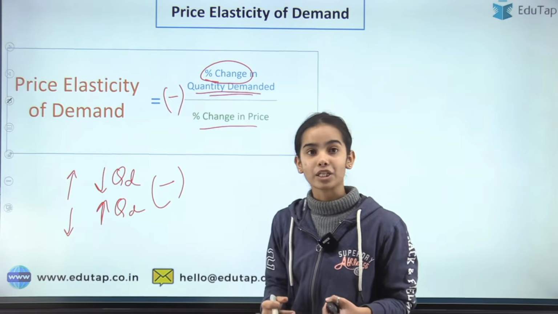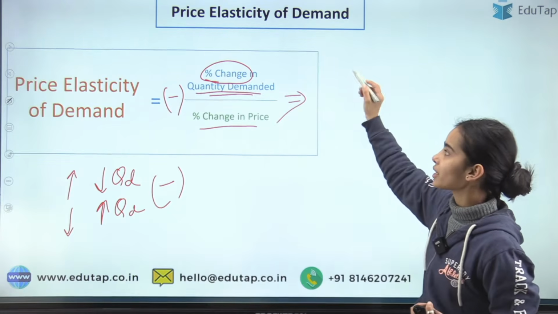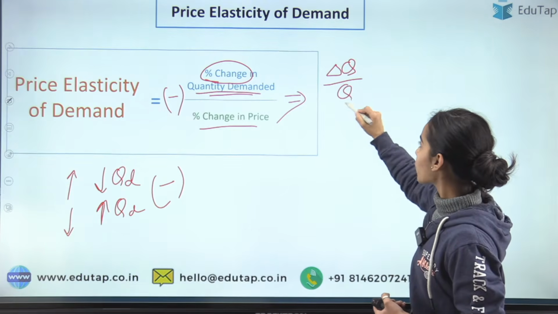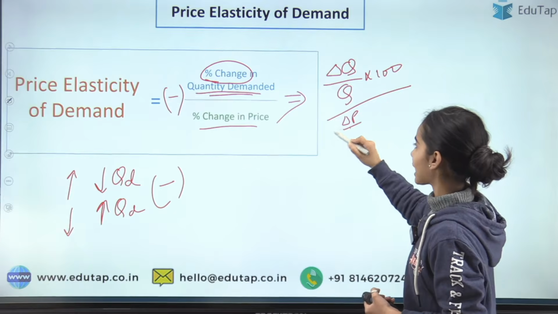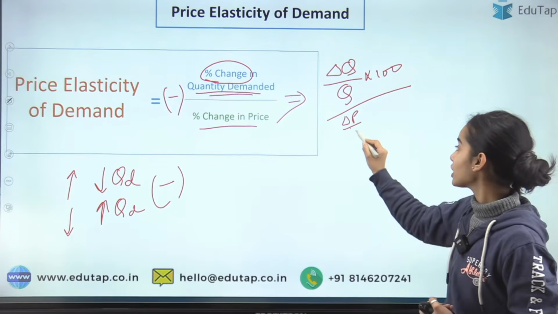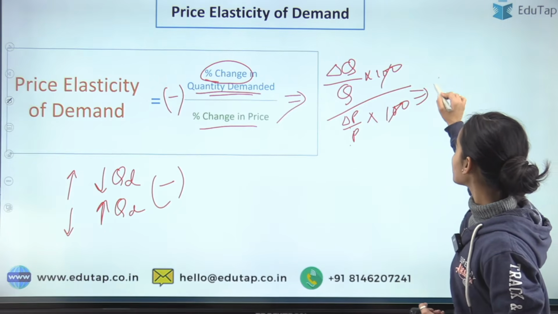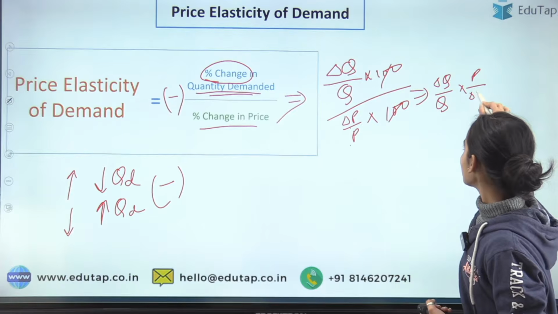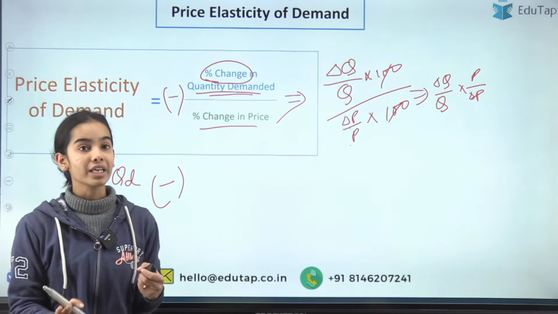So see, if you want to know the formula: percentage change in quantity demanded is the change in quantity that is happening, over the original quantity, into 100. Same with the price: the change in price that is happening, how much the price is changing, over the original price, into 100. So the formula will be change in quantity over original quantity, over change in price over original price. Now I will tell you an example and it will be very clear for you all.